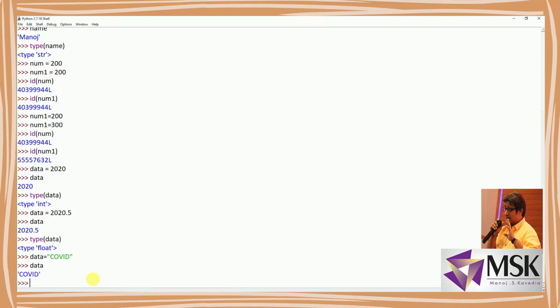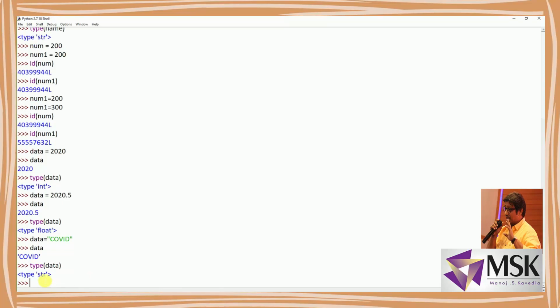Fine, I got COVID. Now I'll say type of data. Now see, it has changed to string. So that is again the nice part of Python. So same variable can be used with multiple data types, which is not possible in other programming languages. Now let's see something more about variables, which makes Python different from the other programming languages.